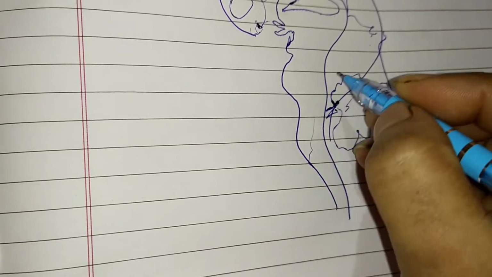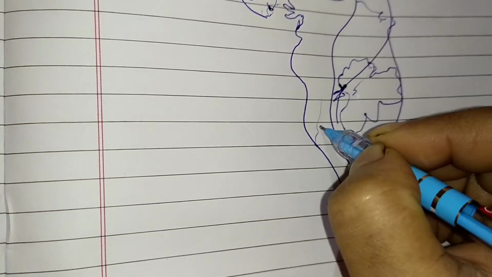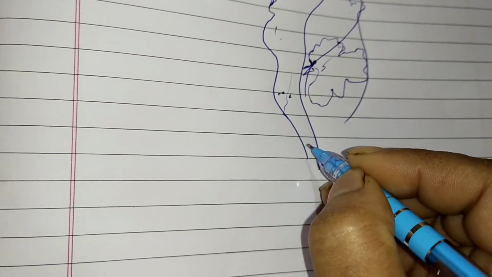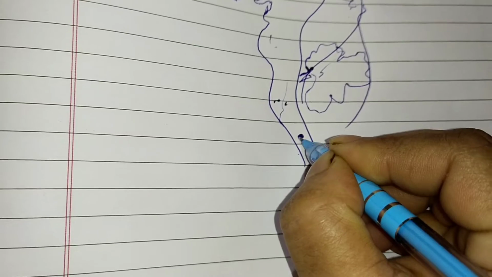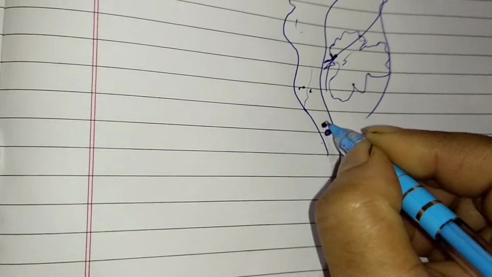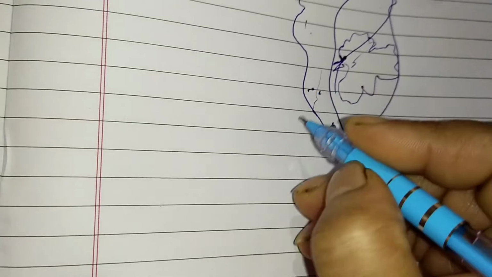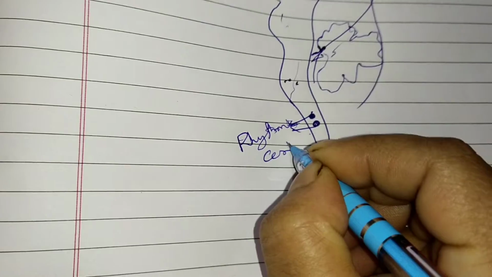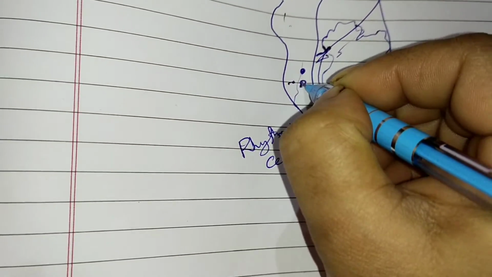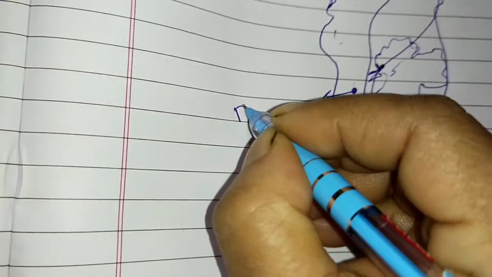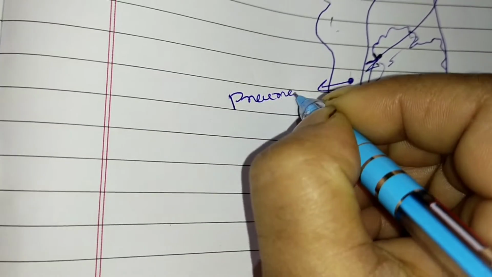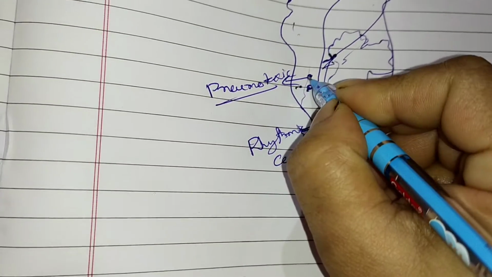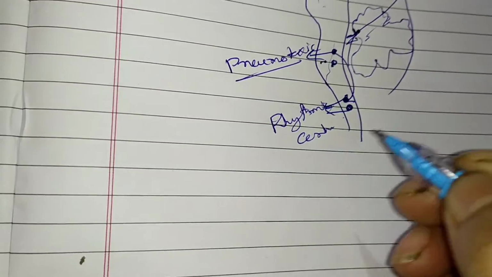Now I am coming to the point that this one is the medulla portion. Pons is this one, and this one is medulla. So here in the medulla, the rhythmic center is present. These are the rhythmic centers, inspiratory and expiratory. And they are controlled by the pneumotactic center, which is present in the pons. This pneumotactic center is controlling the rhythmic center.